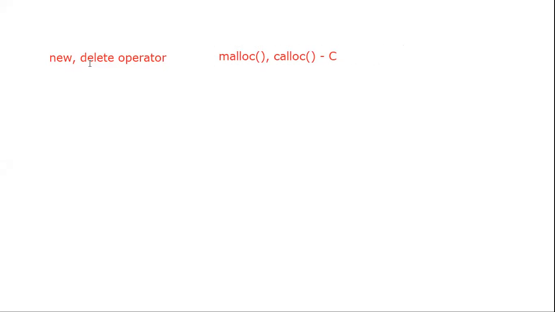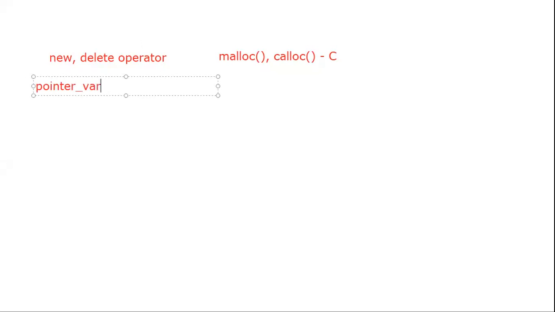Let us revise a few points. What are the different syntaxes with respect to the new keyword? Yesterday we already discussed them, but again I will revise all these syntaxes, and then we will discuss one more example with respect to the new and delete operators. Let us start with the first syntax.